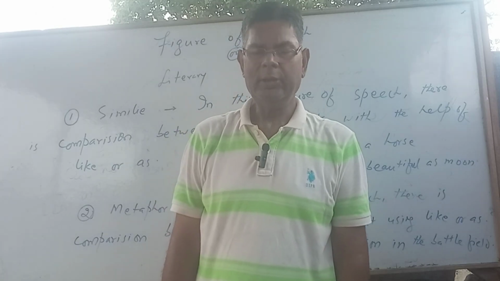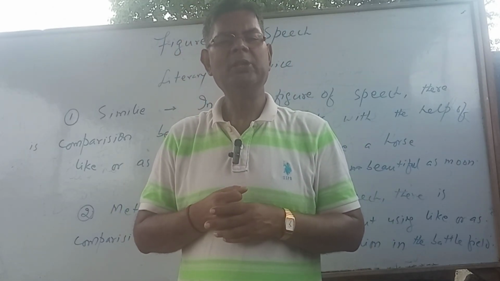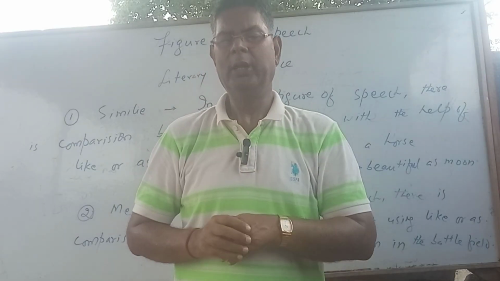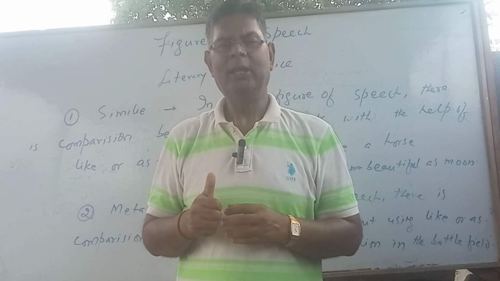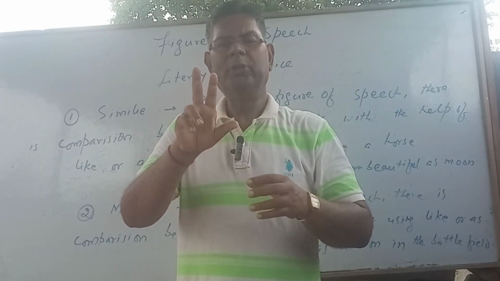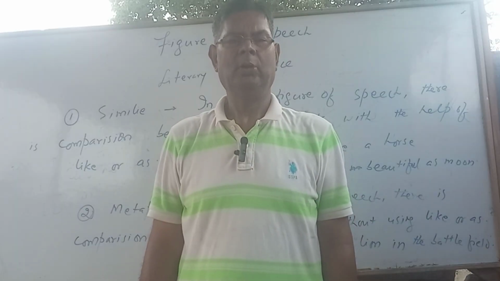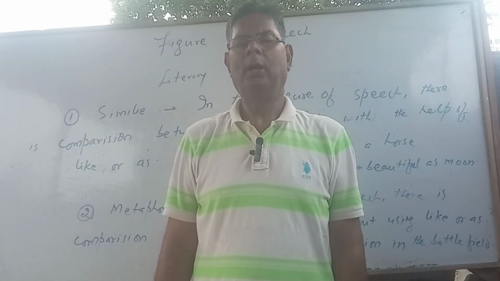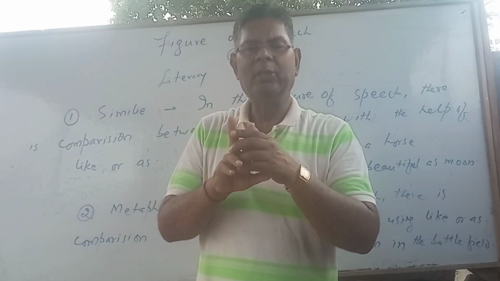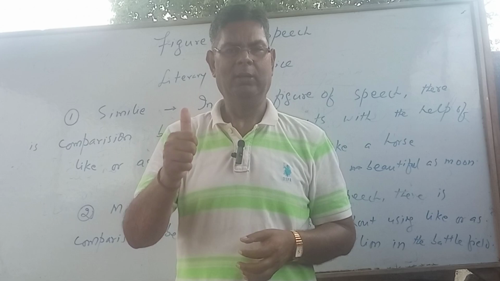Listen to me. Simile is a figure of speech in which there is comparison between two objects with the help of like or as. Again, I'm telling you, in this figure of speech, there is comparison between two objects with the help of like or as. For example, he runs like a horse. Another, she is as beautiful as moon. So in both these sentences, we get a comparative word, that is like or as. So it is called simile.